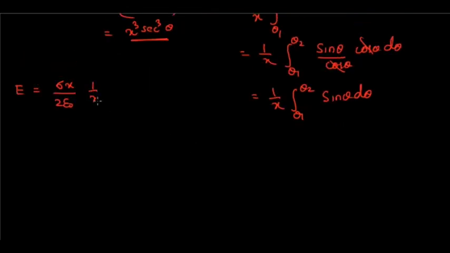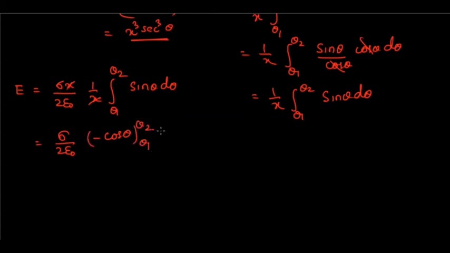It will be 1 by x integration theta 1 to theta 2 sin theta d theta. So here x and x will cancel, you will get sigma by 2 epsilon naught. So integration of sin theta will be minus of cos theta, limit will be theta 1 to theta 2, that is equal to sigma by 2 epsilon naught (cos theta 1 minus cos theta 2).